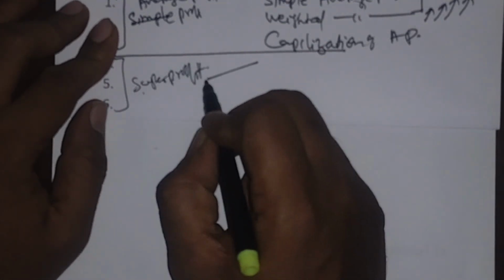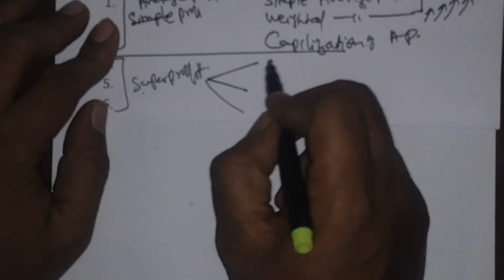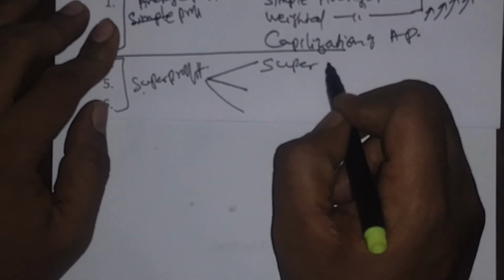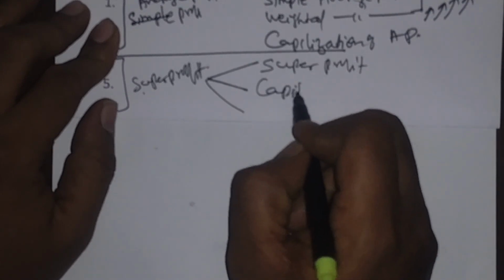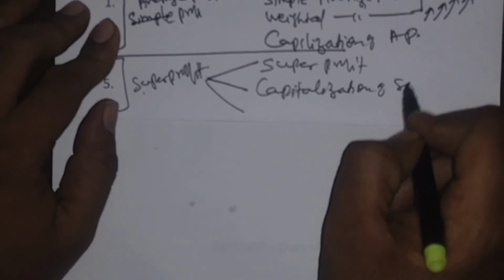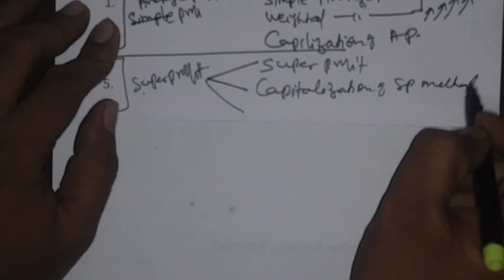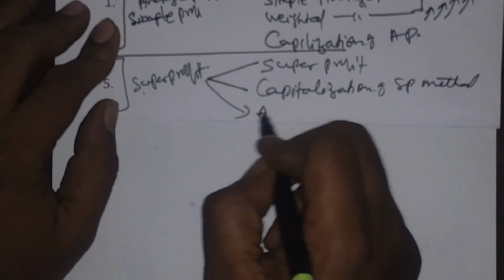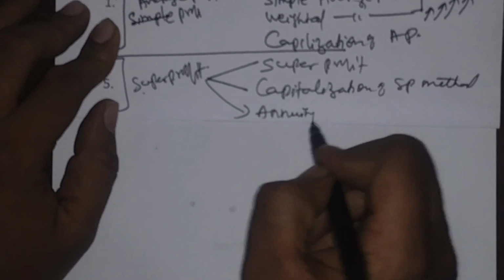Coming to the super profit method, even this is subdivided into 3. First one is the super profit method, second one is the capitalization of super profit method, and third one is the annuity method.